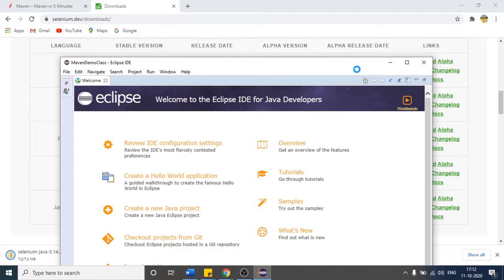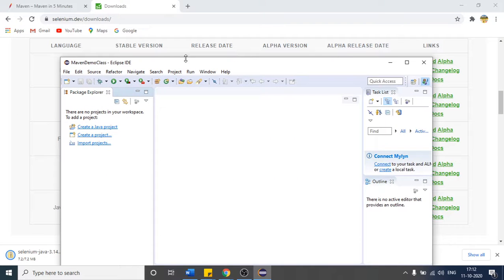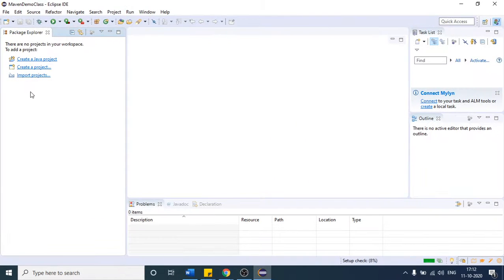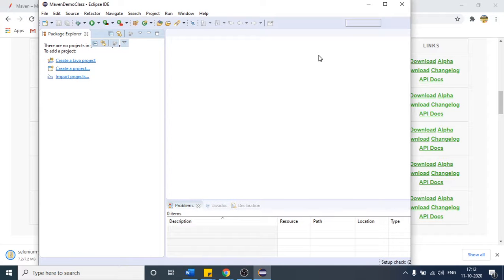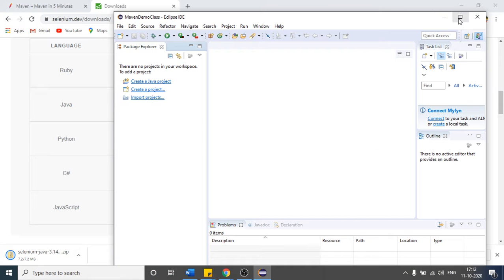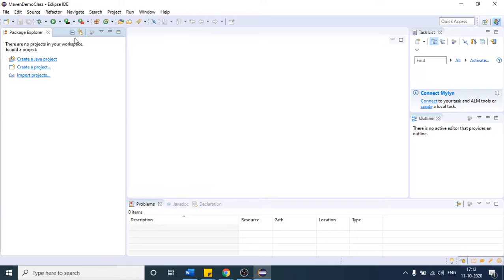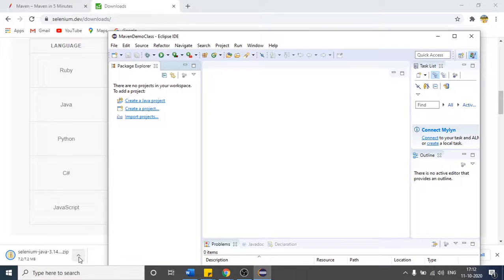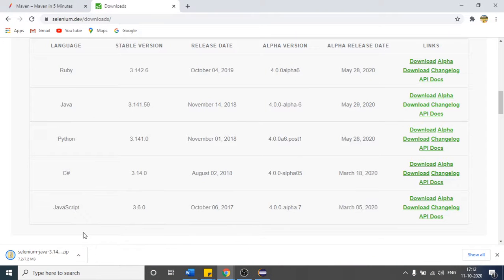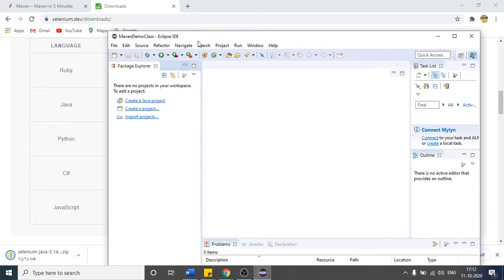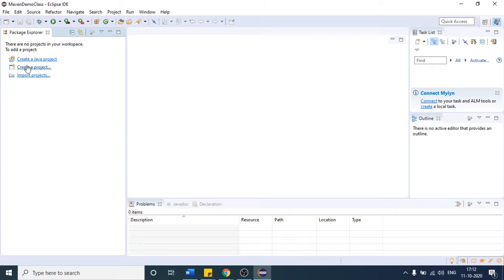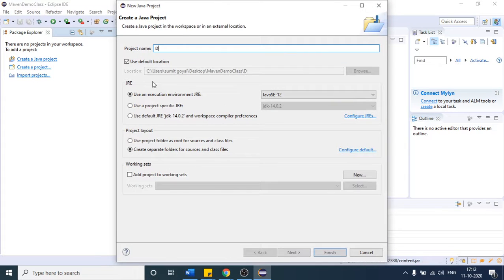So click on workbench. As of now, this is one fresh project. I am not getting any project name here. Why is this file not downloading? Anyways, I wanted to say that suppose here you have one Java project. So let me create that Java project, and I will name it demo, and after that click on finish.